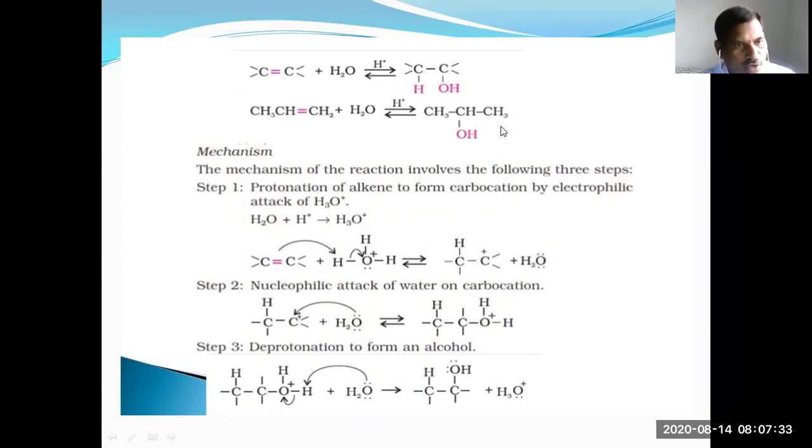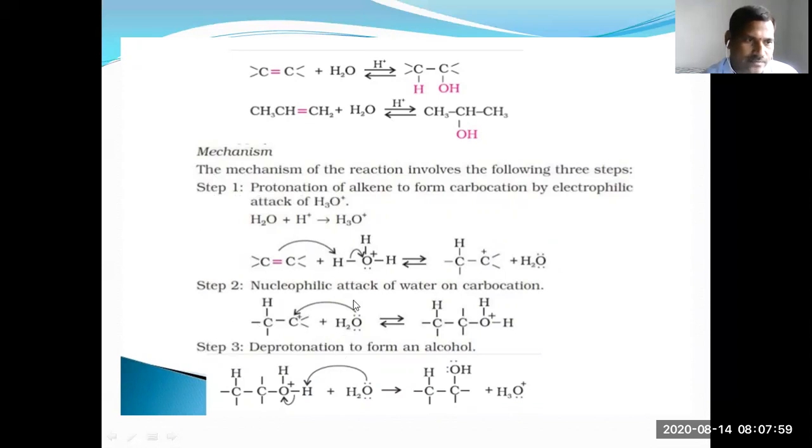According to Markovnikov rule, propene addition with water gives 2-propanol. This mechanism is divided into 3 steps. First step, protonation takes place.